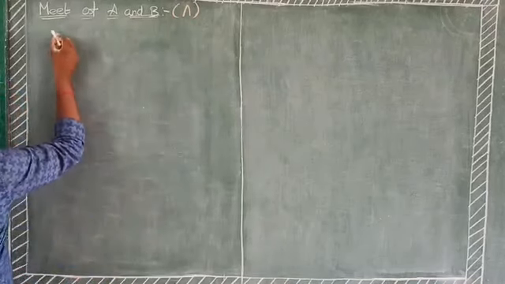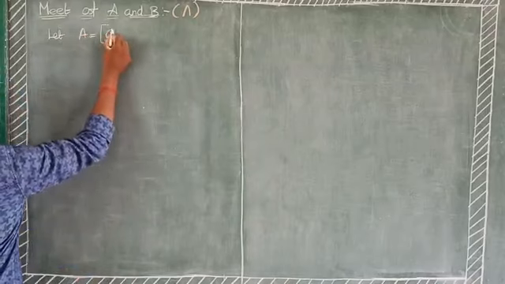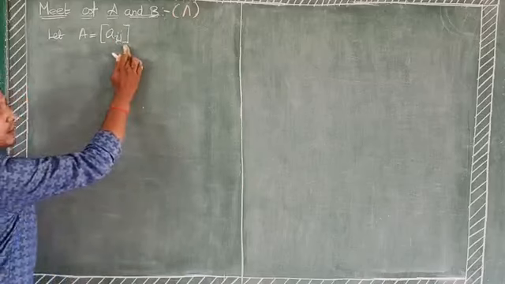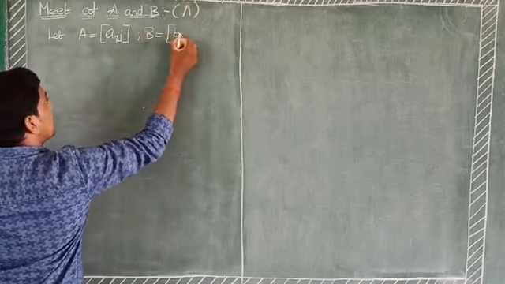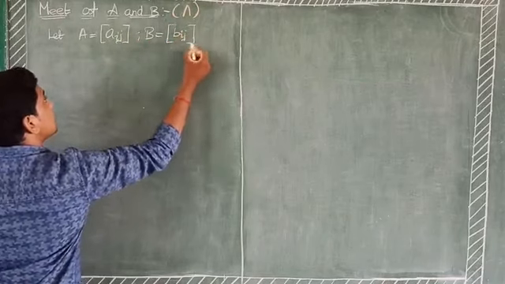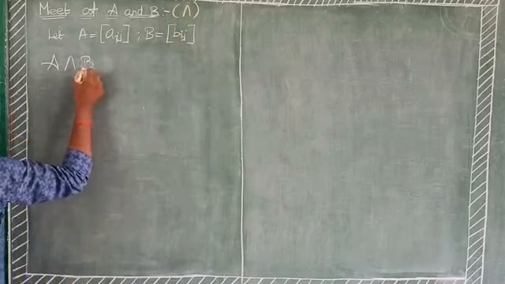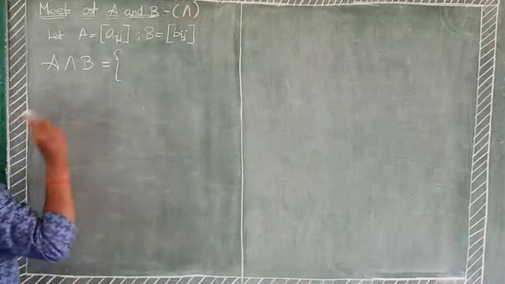Let matrix A equal to a i j of order n by n, and matrix B equal to b i j. Now matrix A meet matrix B equal to, meet means take the minimum value.